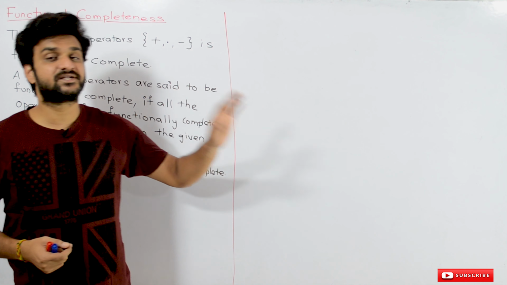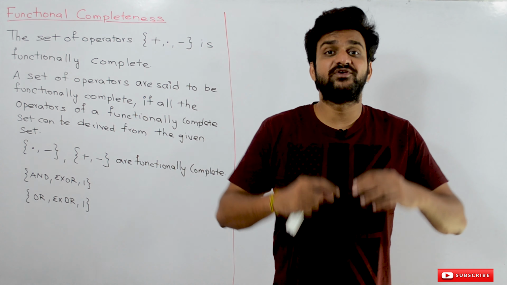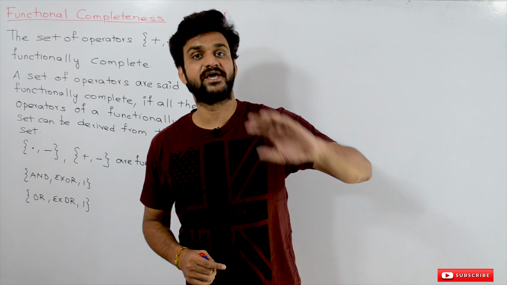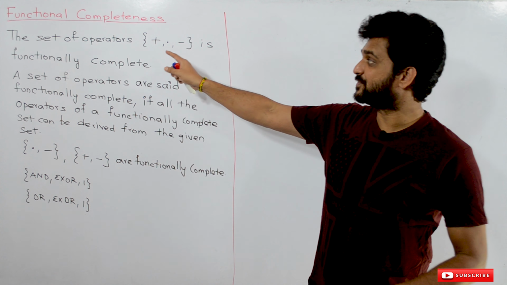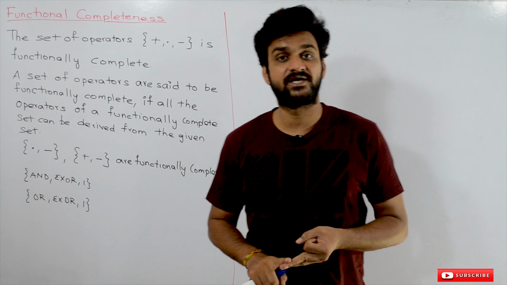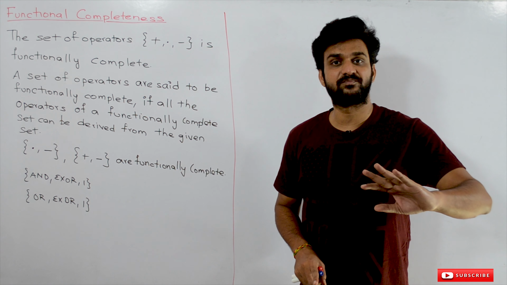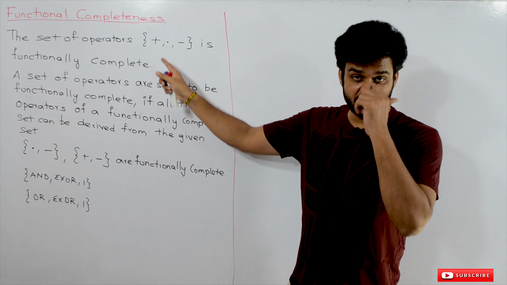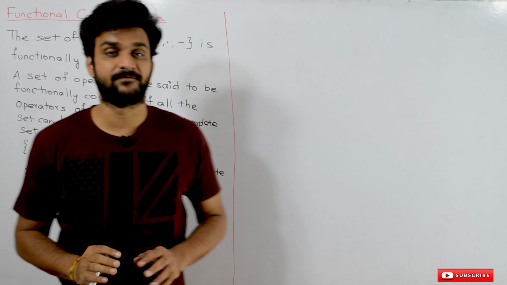Why are we saying that those operators are functionally complete? Because we can construct any complex circuit. Any complex circuit can be constructed by using these operators. By using the OR gate, AND gate and NOT gate, we can construct any complex operations. Any complex circuit can be generated by using this set of operators. So these operators are called functionally complete.